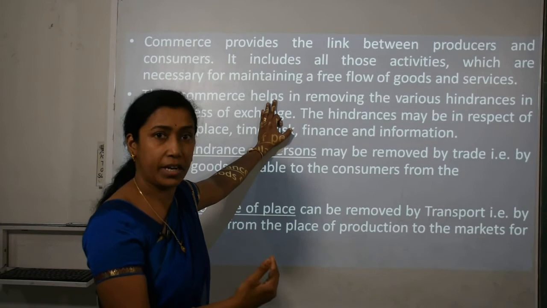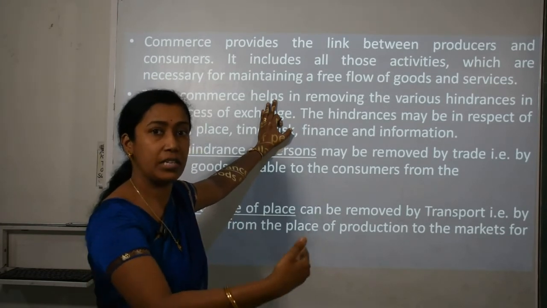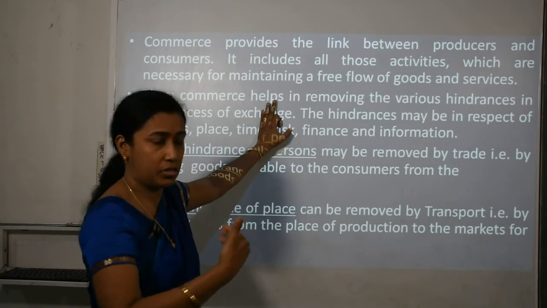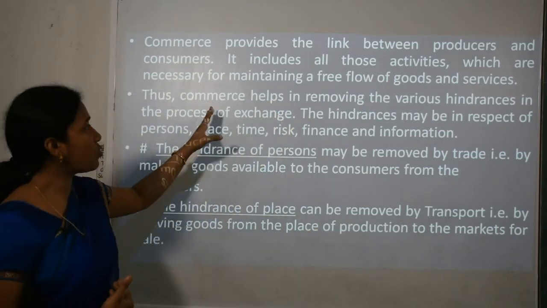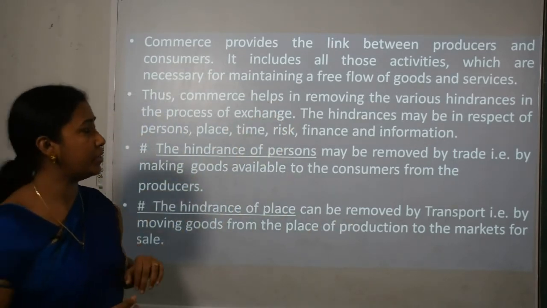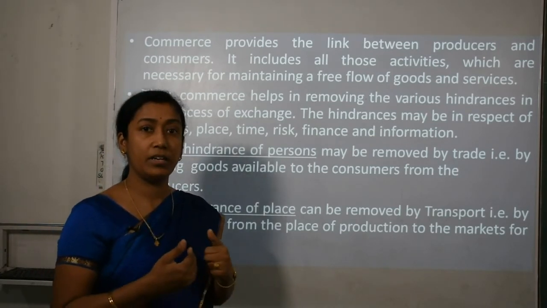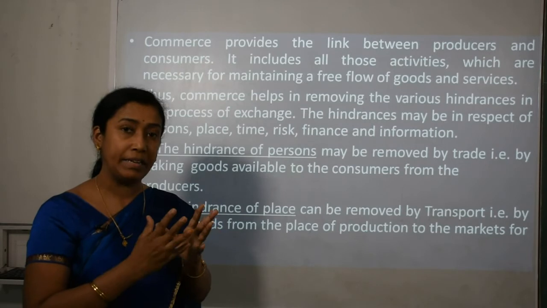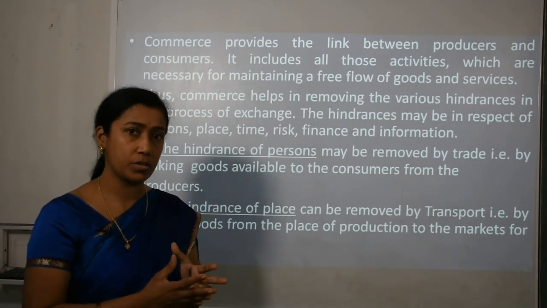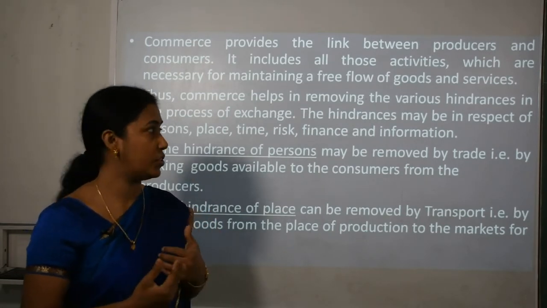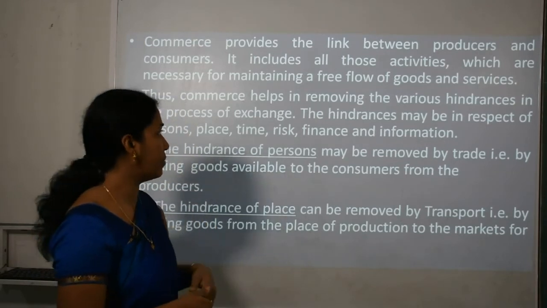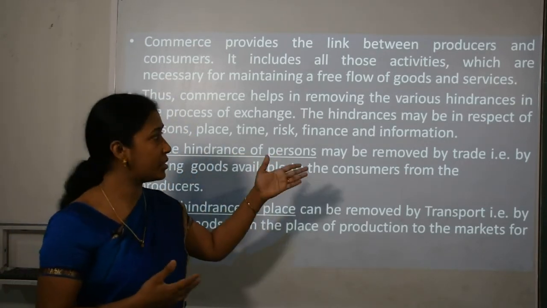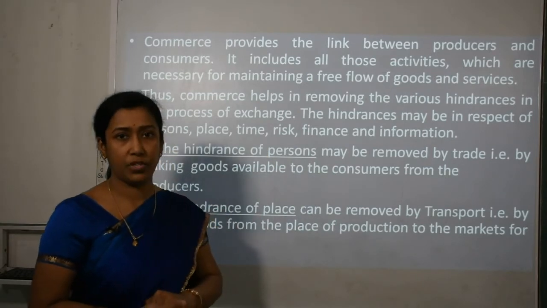It is only commercial activities which facilitate the free flow or supply of goods and services to the consumers in the market. Thus, commerce helps in removing the various hindrances. Commerce is eliminating the various hindrances, difficulties or problems of trade which are faced by the businessman. The hindrances may be in respect of person, place, time, risk, finance and information.